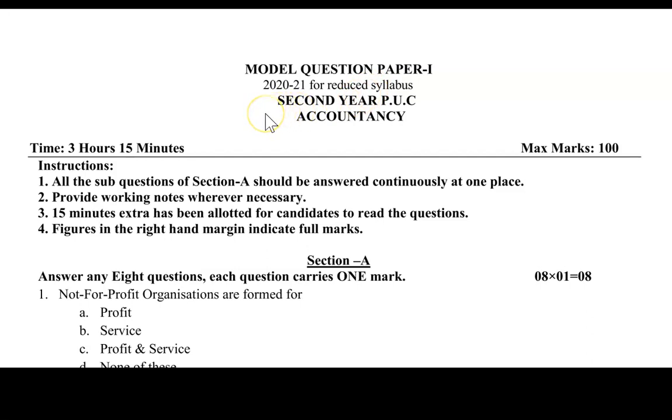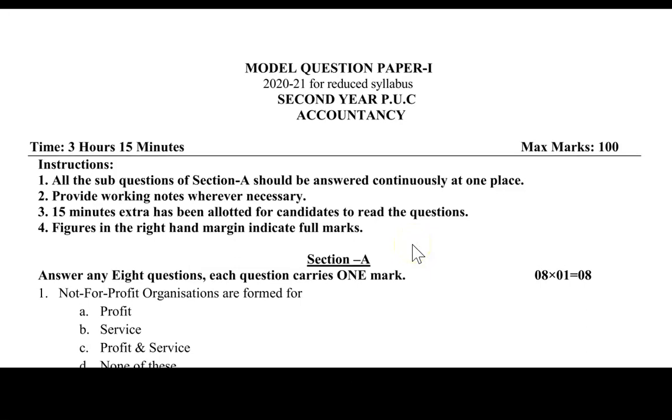The total time given is 3 hours 15 minutes and the maximum marks are 100. You need to go with all the instructions given here. As you can see, some details have been updated. You need to go through the instructions part, right?